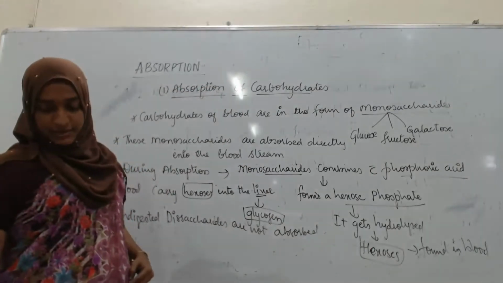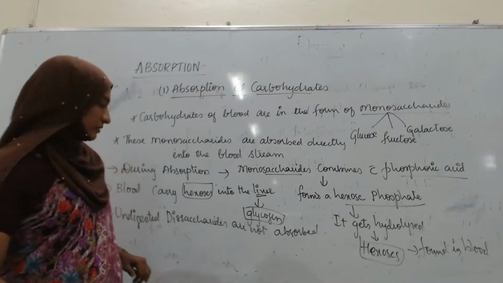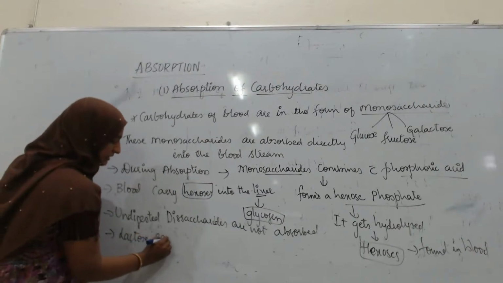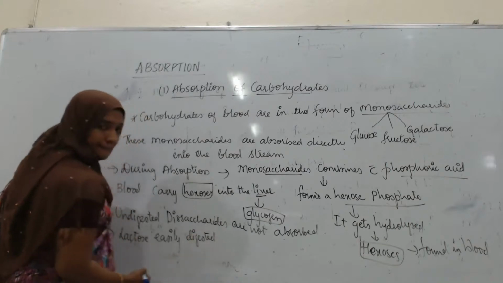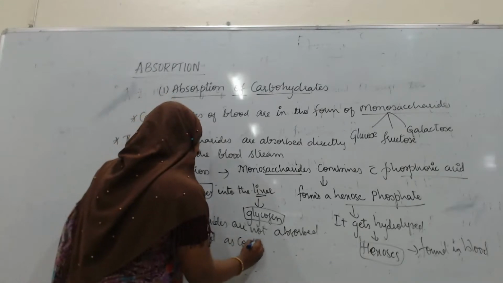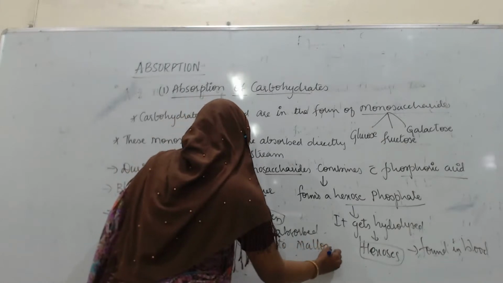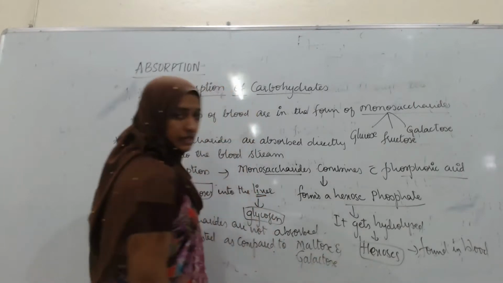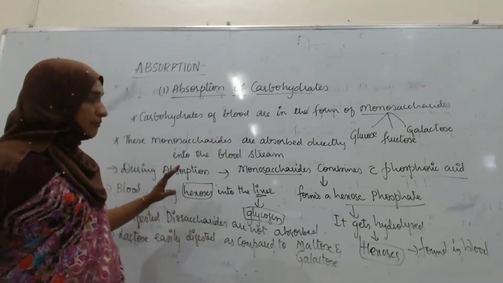The next thing here: lactose is digested more easily than maltose and sucrose. So this is about the digestion and absorption of carbohydrates.